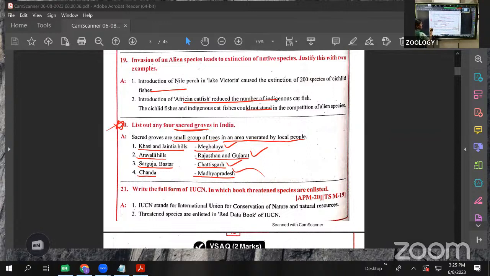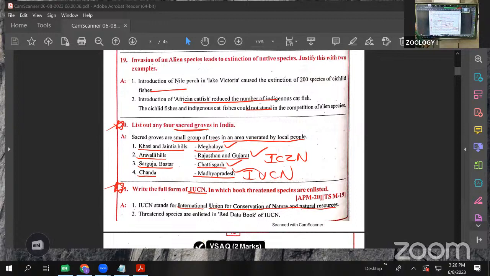And the last question, the last VSAQ in this lesson: write the full form of IUCN. Already we discussed ICZN, the International Code of Zoological Nomenclature. The two are important. Here it is the IUCN, the International Union for Conservation of Nature and Natural Resources.